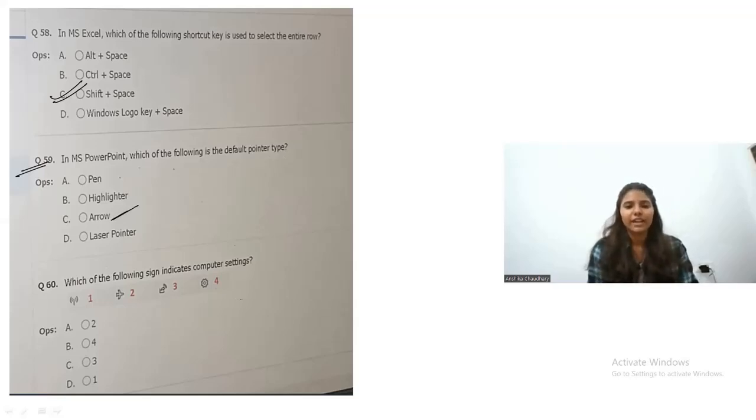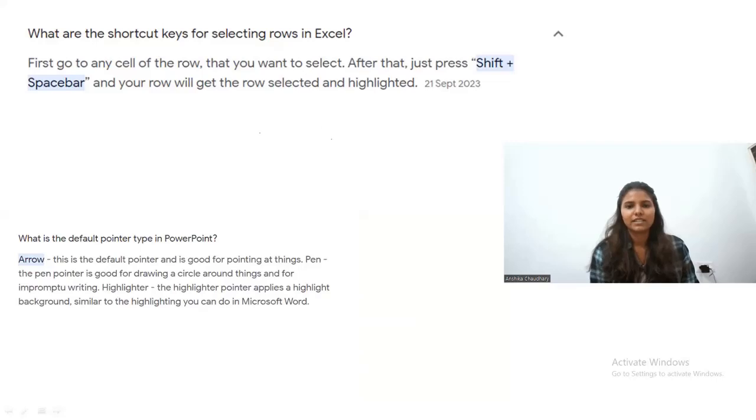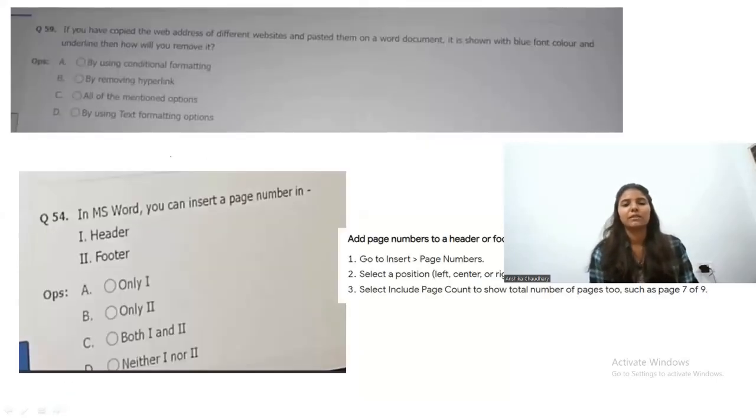Now in this, indicate the computer settings. So the settings logo is this one. Okay, 4 means D, 4 means B option. Right. So yeah, let's move on to the next question. And this is the explanation about the previous question. And let's have a look at the next question.